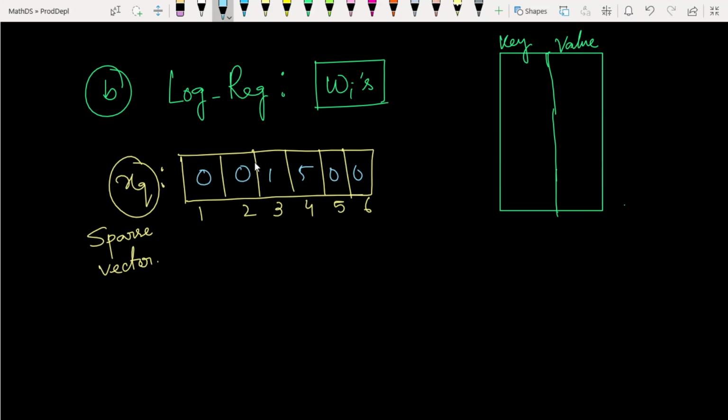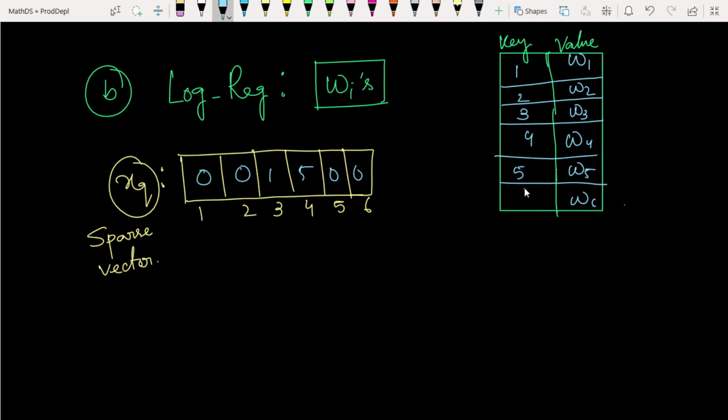The w is also the same dimension as our query point: w1, w2, w3, w4, w5, w6, and the key is the index here: 1, 2, 3, 4, 5, 6. Just see it: only the 3 and 4 indexes are non-zero, and everything else is zero.